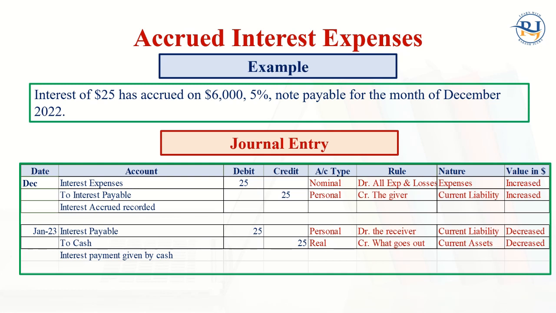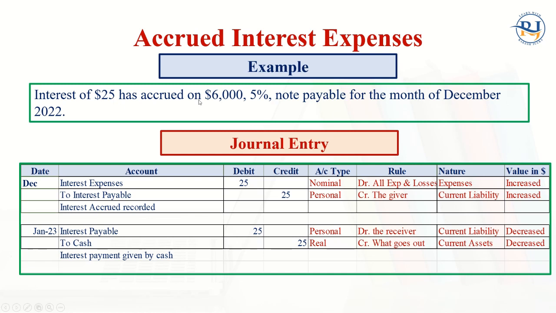Accrued means due but not paid. Due but not paid, that's known as accrued expenses. Now, if you talk about interest, like $6,000, for example, our company has received money at the rate of 5% interest per annum. So the amount for the month of December will be $25 only. It means 6,000 at 5% is equal to 300. 300 divided by 12 is equal to 25 per month.